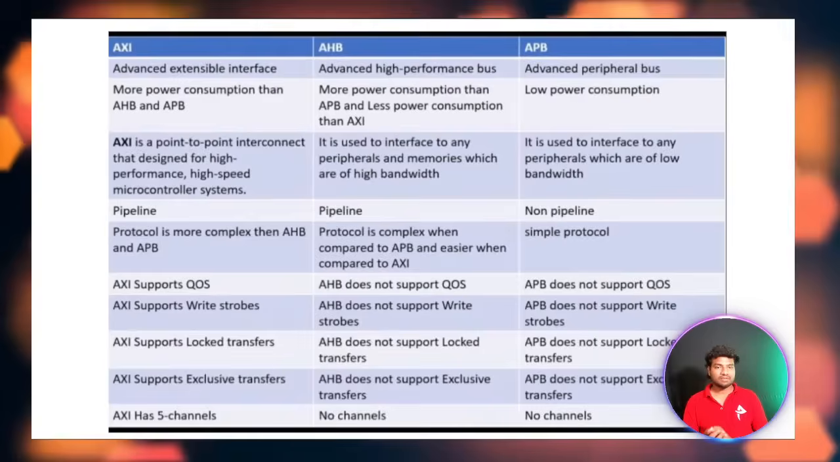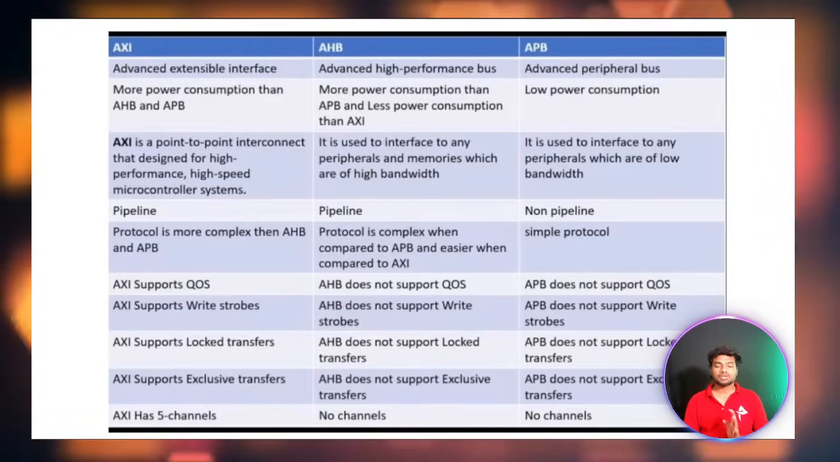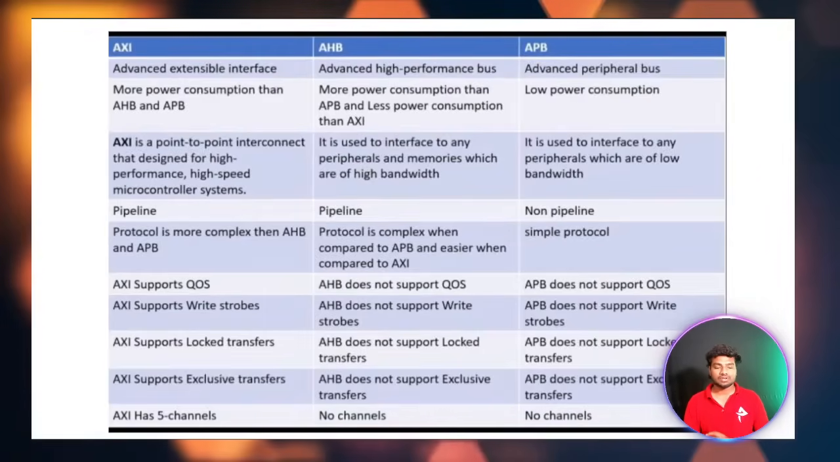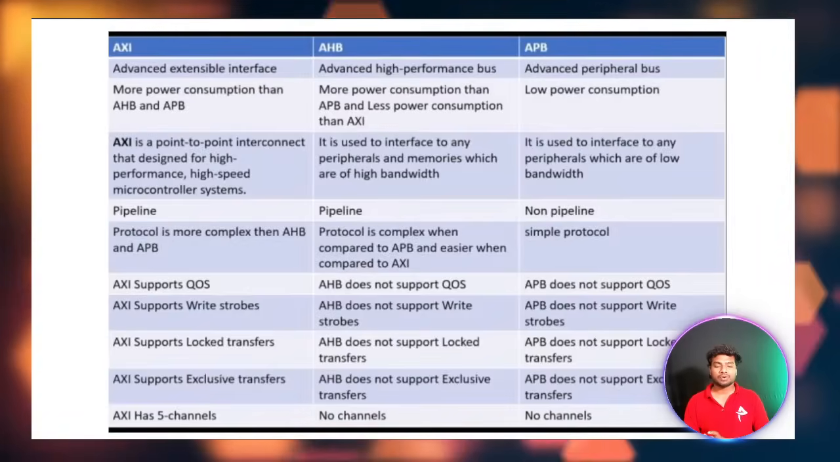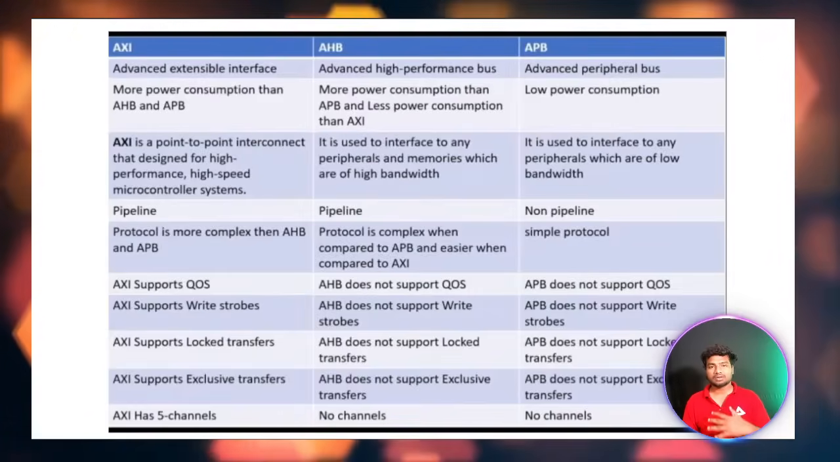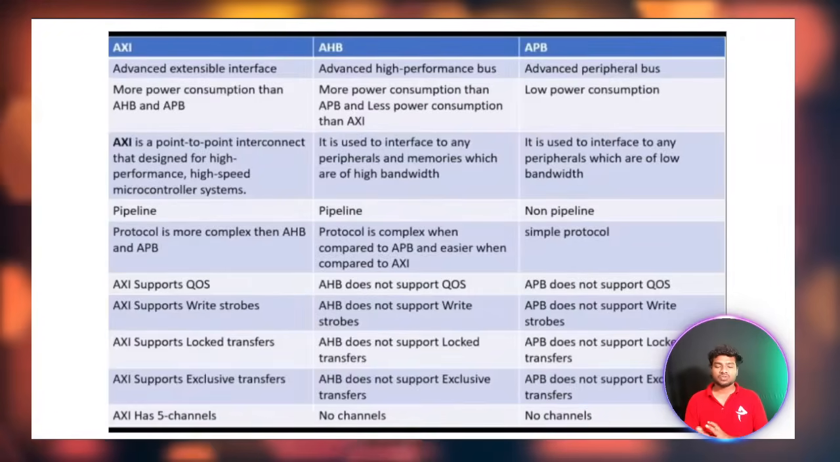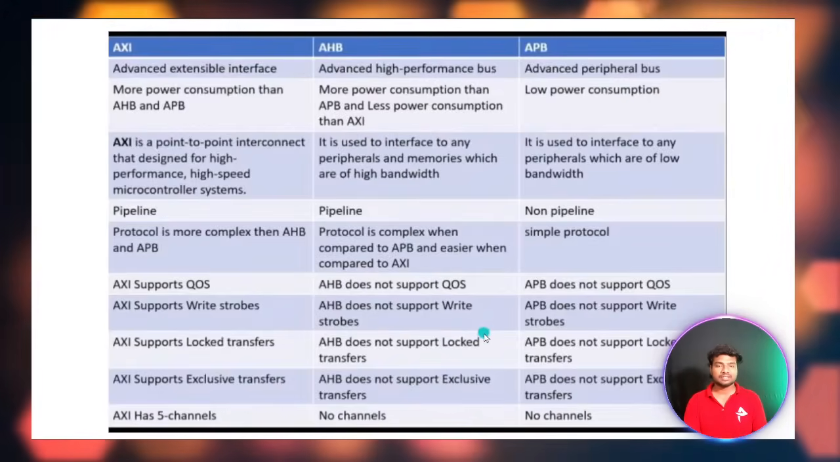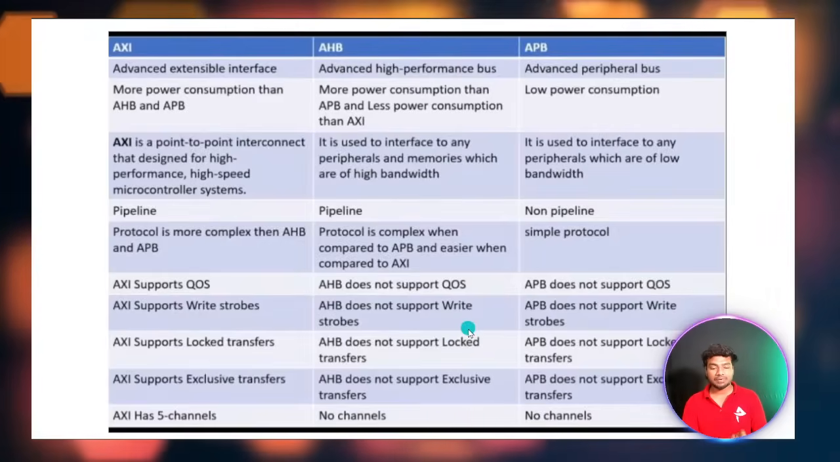Then quality of service. APB does not support quality of service, but AHB and AXI provide quality of service. Then write strobe and read strobe. These all things come under the protocol information. So these write strobe, read strobe, we will discuss in upcoming classes.